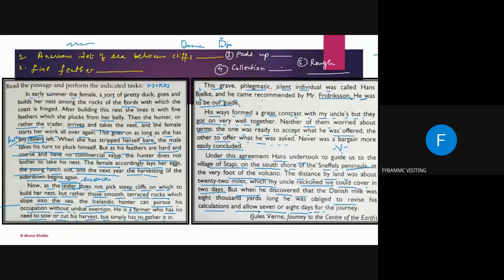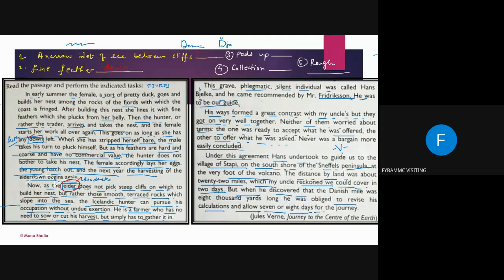I've already written it here. You see, either is a sea duck. This I've already given you. Second answer I have already given here. Down. That means very fine feathers. They are called down.